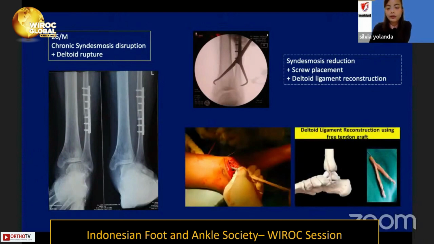So here's the operation. We perform medial gutter debridement, and after that, we reduce the syndesmosis joint, and then we perform bioscrew placement between the tibia and fibula, and then we perform the deltoid ligament reconstruction using autograft and allograft. In these cases, we performed it with the hamstring ligament.